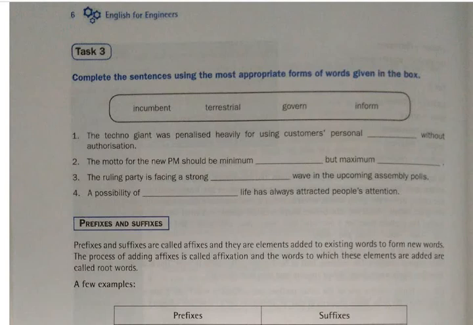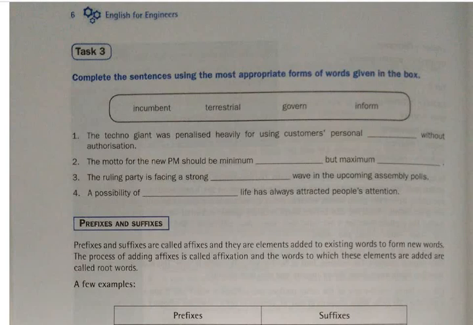Next is: A possibility of extraterrestrial life has always attracted people's attention. A possibility of extraterrestrial life. There you are adding a prefix.